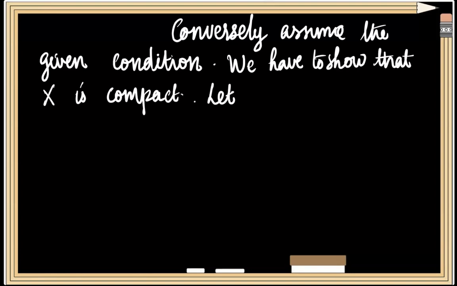So, we will have to show that every open cover of X will have a finite subcover.